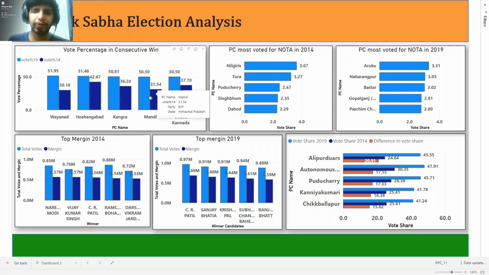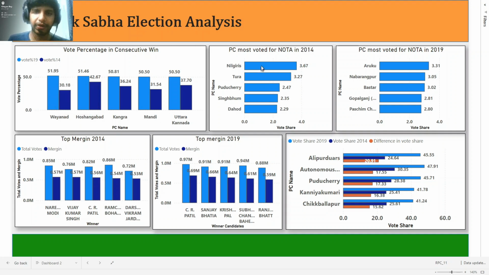So this is for BJP, this one, Kangra, is for BJP, and most of the others are for BJP, and this Wayanad one is for Indian National Congress.